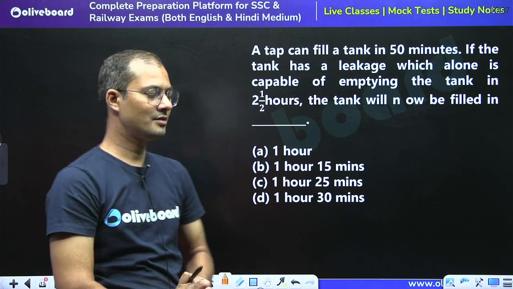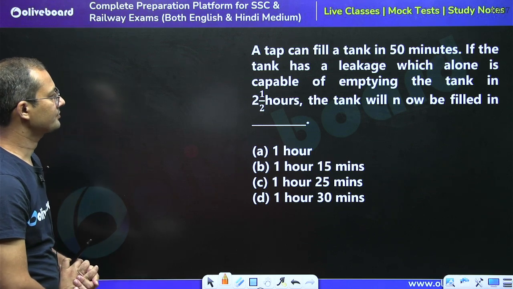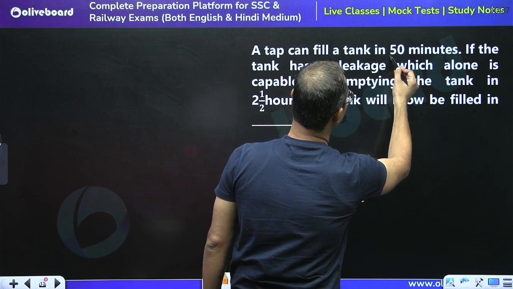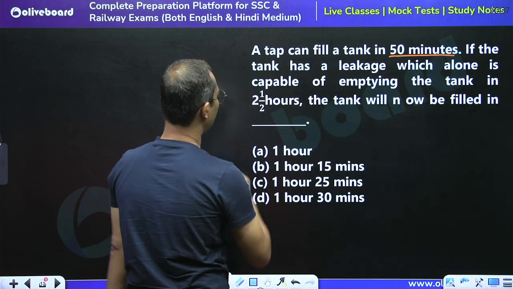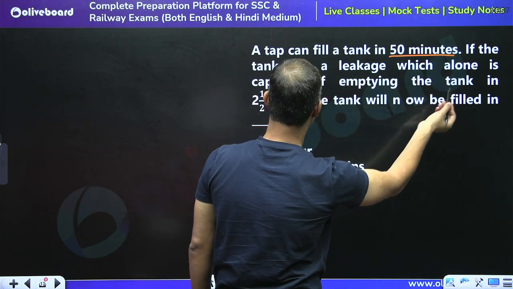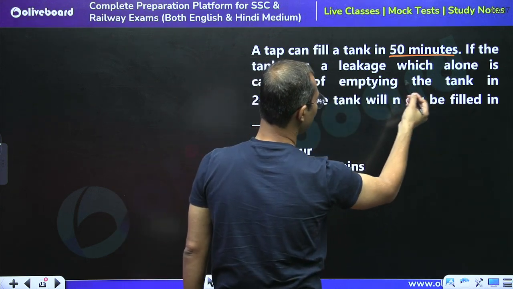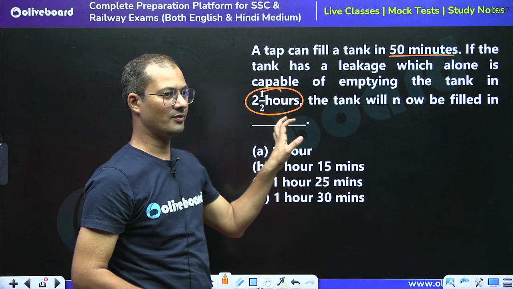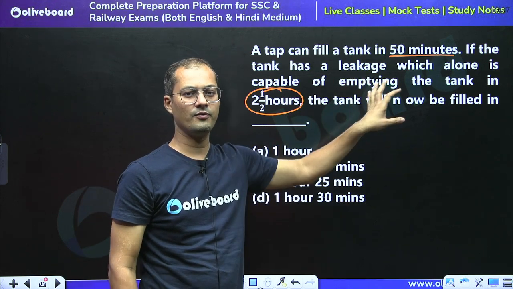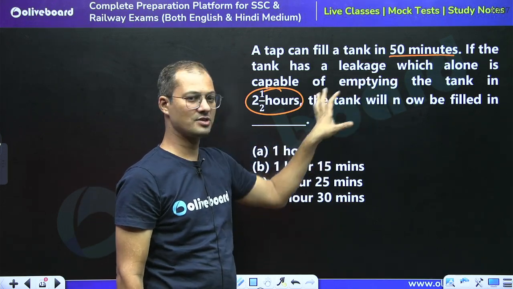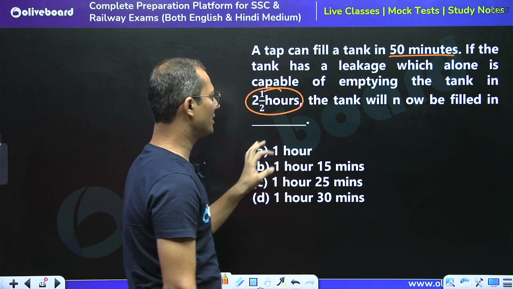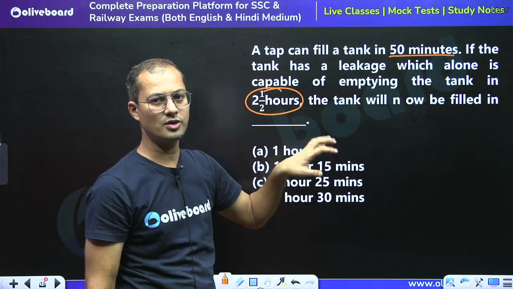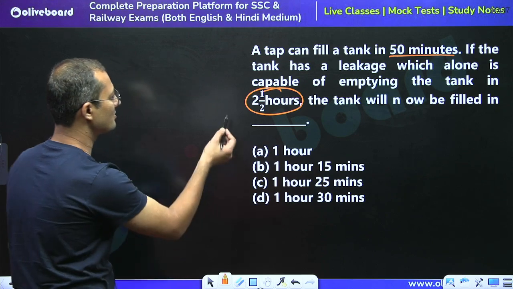Did you get the answer? See, the question is saying a tap can fill a tank in 50 minutes, and the tank has a leakage which alone is capable of emptying the tank in 2.5 hours. So the time is given in different units. First of all, we have to make both timings in the same unit, either convert minutes into hours or hours into minutes. We are going to convert hours into minutes because this is more comfortable.